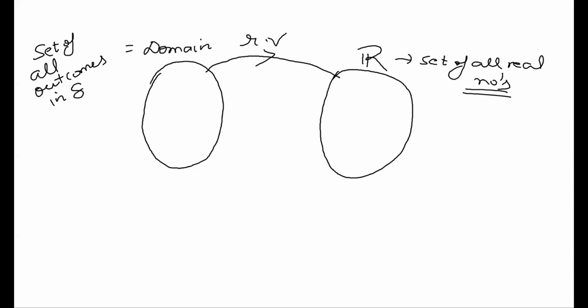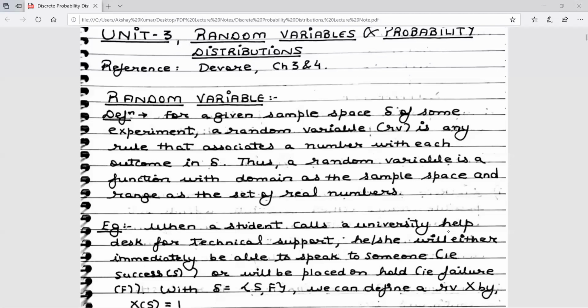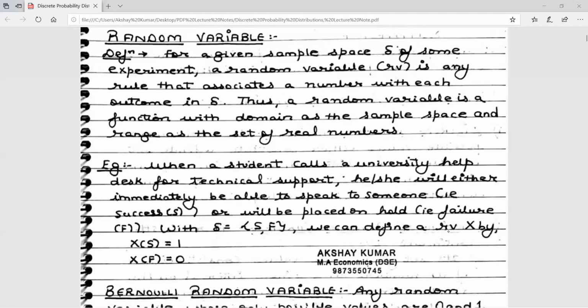Let's come back to the lecture note. Let's look at the example. When a student calls a university help desk for technical support, he or she will either immediately be able to speak to someone, which is a success, or the call will be placed on hold, which is a failure.